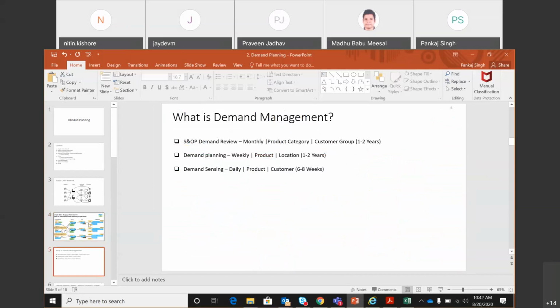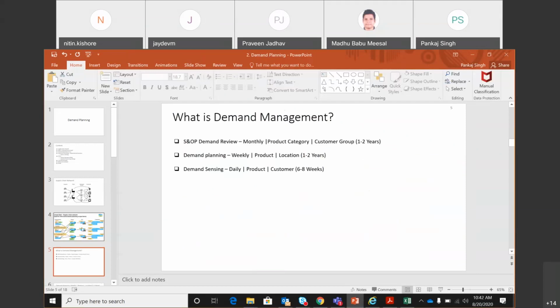Now I'm introducing a new term called demand management. So demand management includes these three types of demand-related activities. One is demand review, second is demand planning, and third is demand sensing. So what is the meaning of all this?